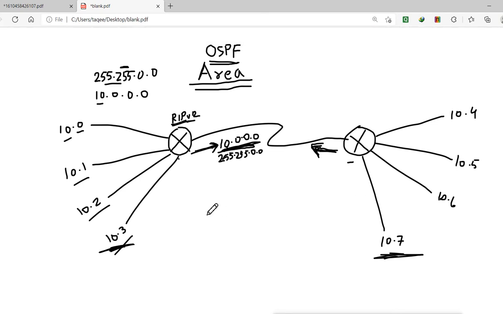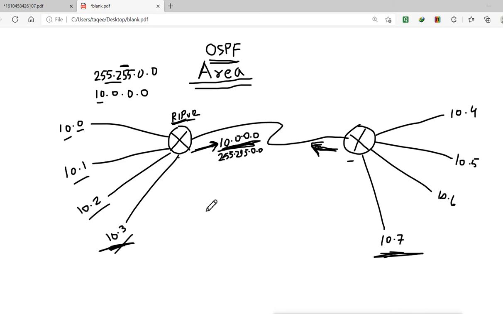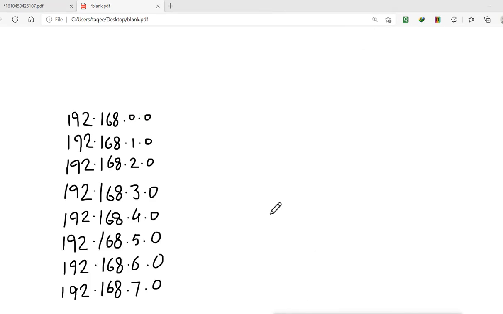But in OSPF we need to do a manual summarization. Auto summarization will not work when you don't have subnetting. For example, we have networks on this side of the router, like 192.168.0.0, and so on. Now this is not subnetting, these are different networks. These are different class C networks.